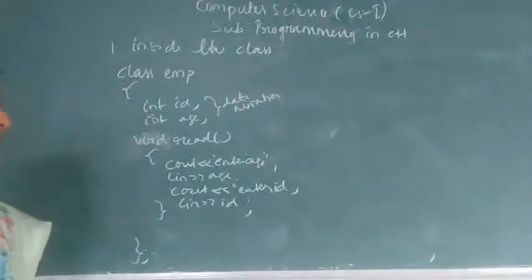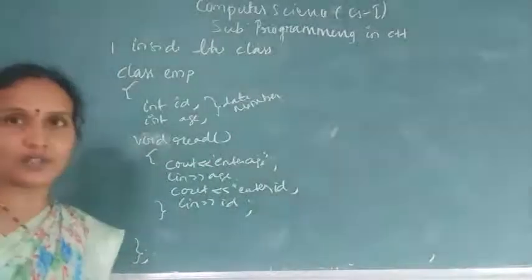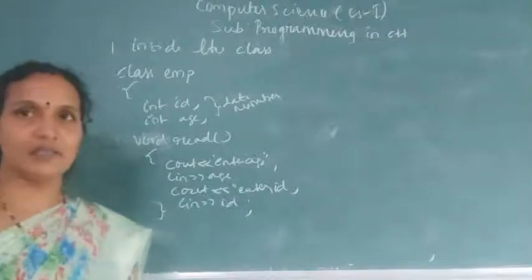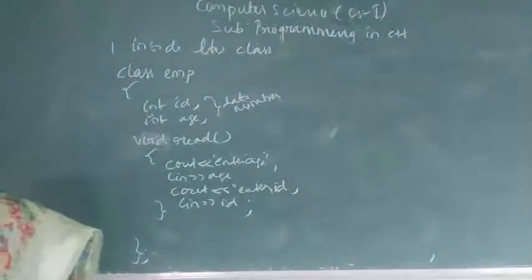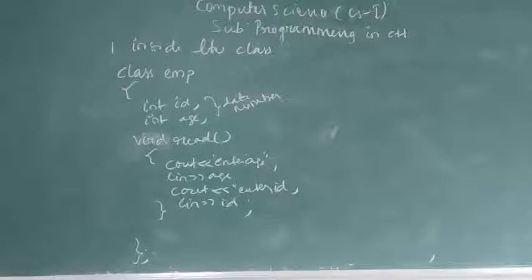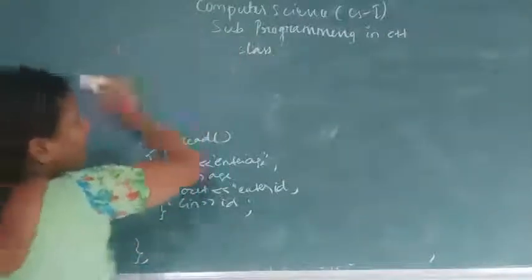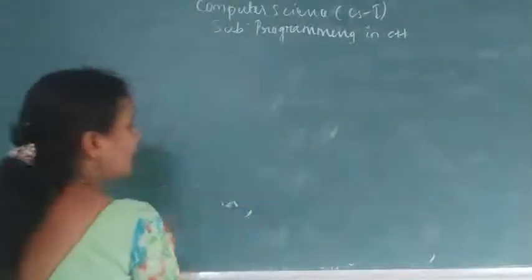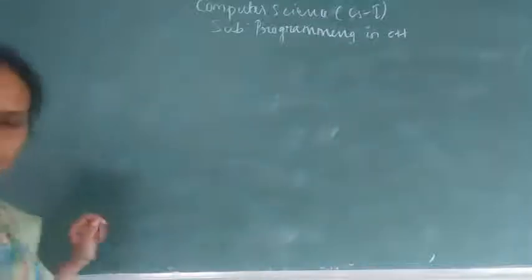What is the second method? Declaring a function outside the class. Where do we declare the function? Outside the class. When we declare a function outside the class, there we use the scope resolution operator. The second method is defining a function outside the class.